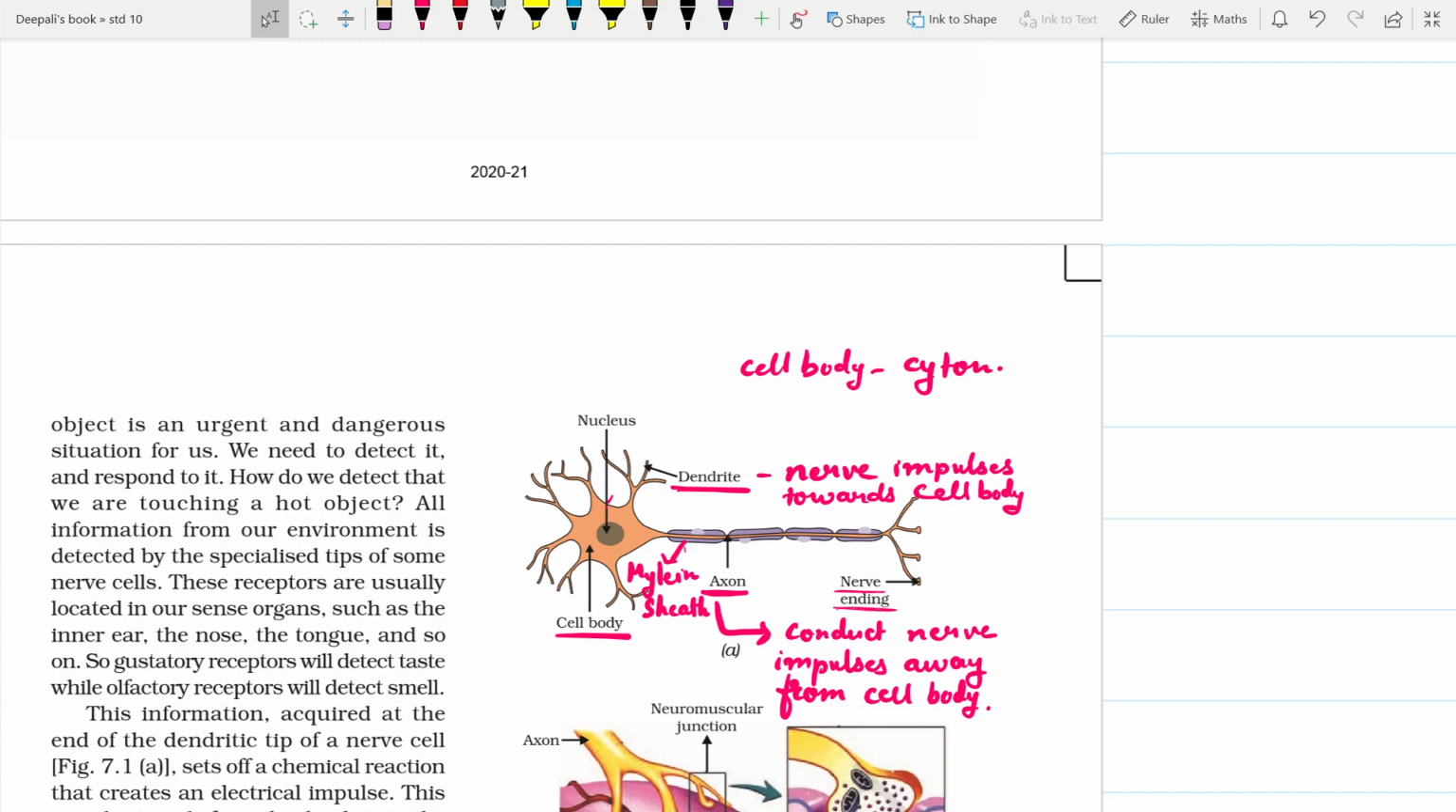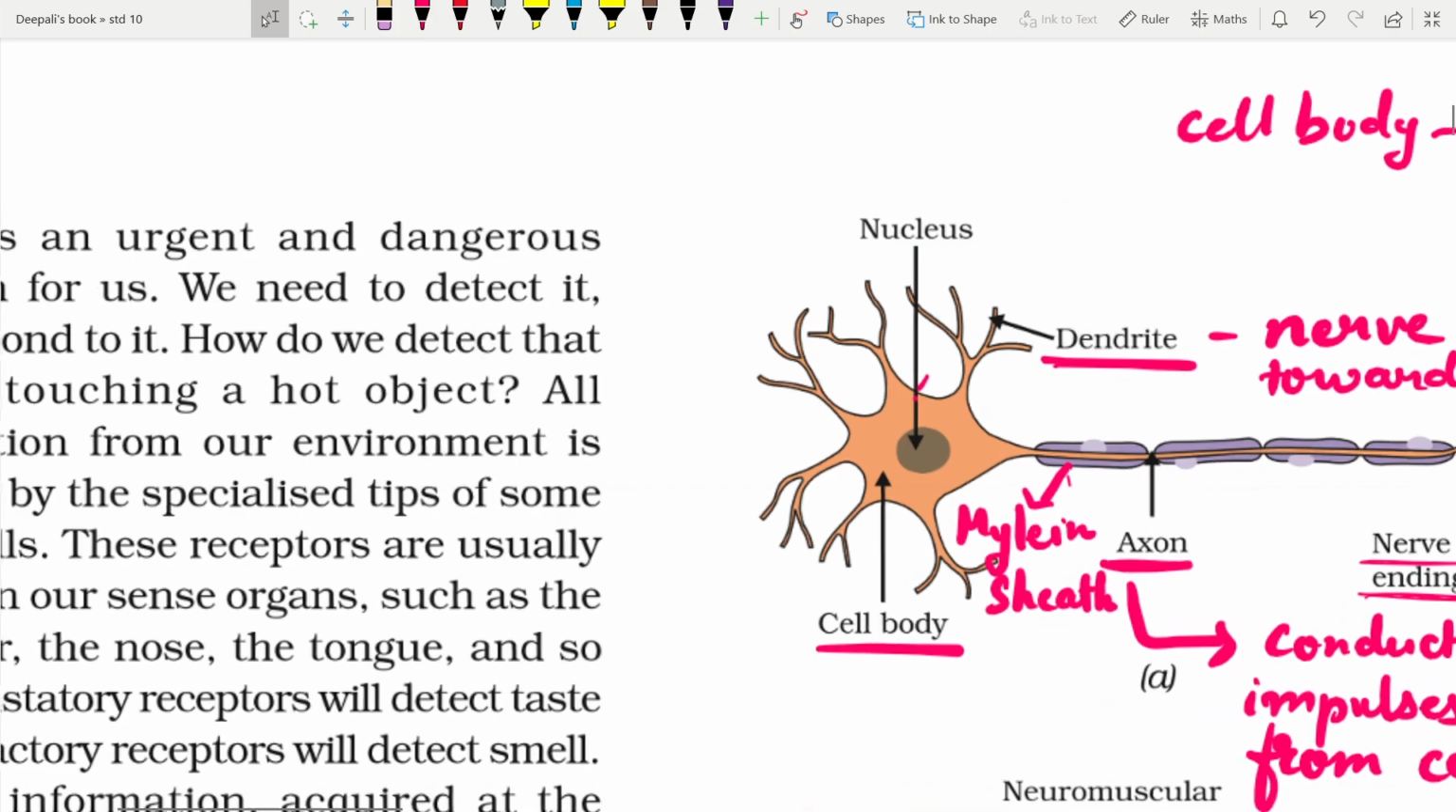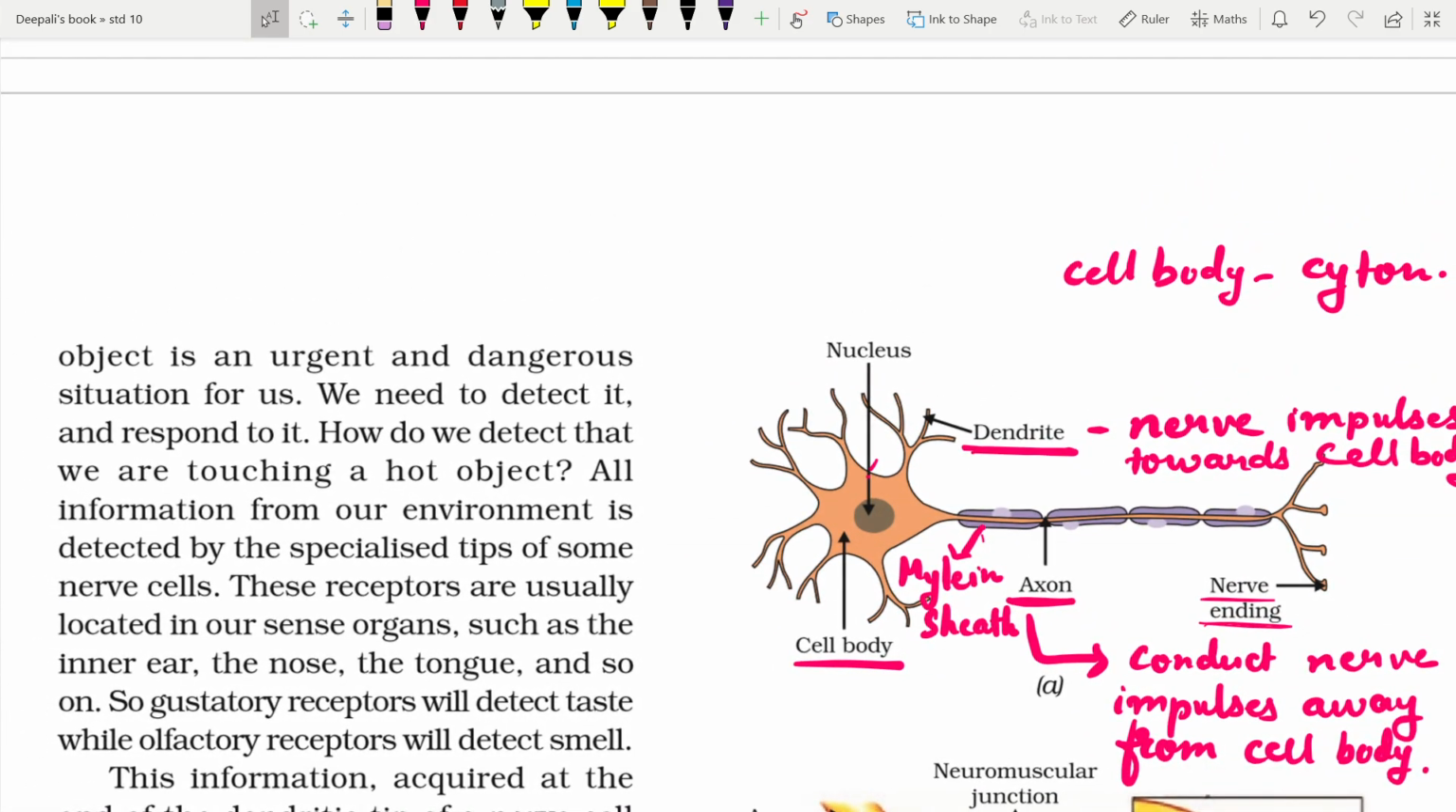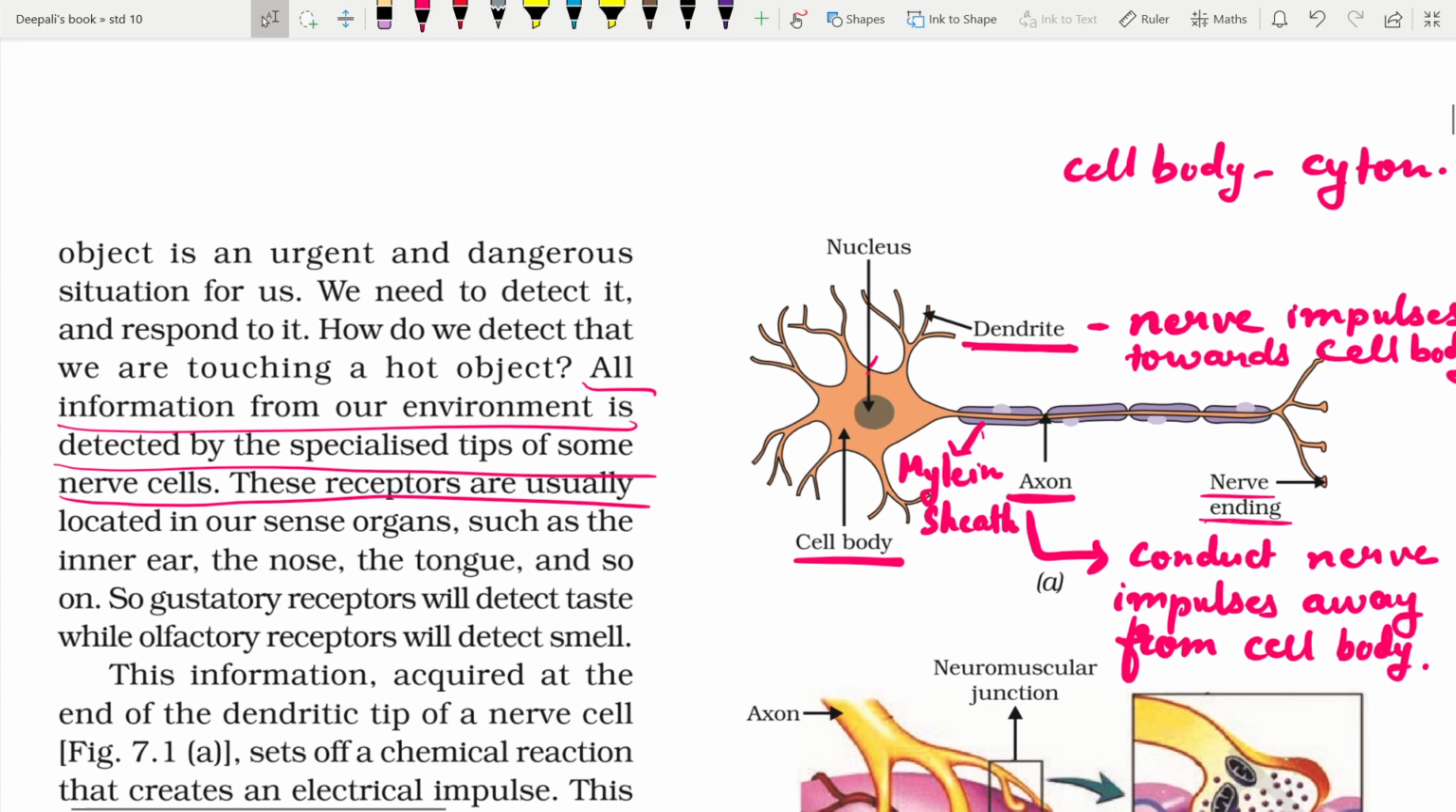How do we detect that we are touching a hot object? Information from our environment is detected by a specialized tip of some nerve cells. These are called receptors. So, receptors are usually located in our sense organs. They are the eye, the inner ear, the nose, the tongue, and so on. There are various receptors for various functions. So, you can say that the receptors are specialized structures in the human body that receive external stimuli.